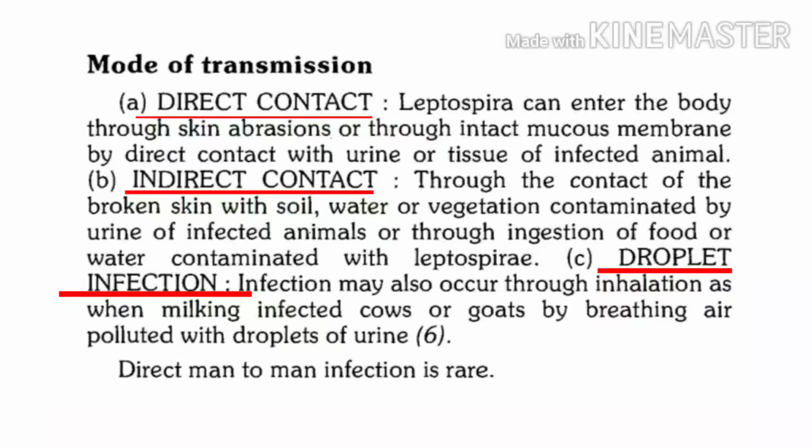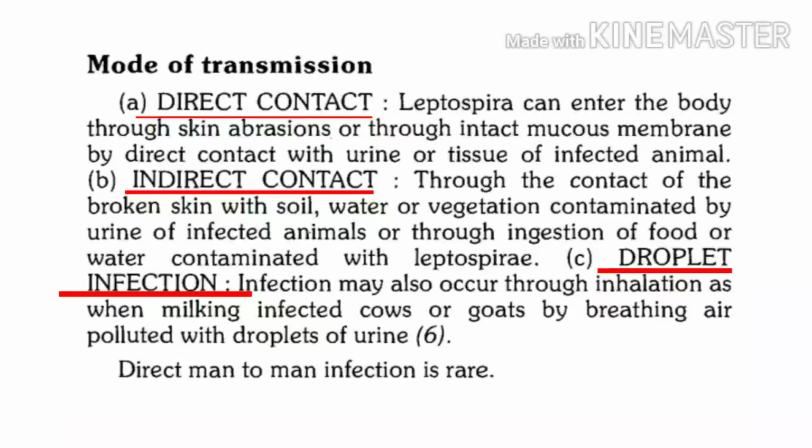So two possibilities are presence of leptospira in soil, or presence of leptospira in water and food and ingestion of such contaminated food or water. These are two important modes of transmission. Arthropods are not playing any role in transmission. So if the examiner asks you about arthropod-borne infections and you give the example of leptospirosis, this example will definitely be wrong, since arthropods do not play an important role in transmission of leptospirosis.